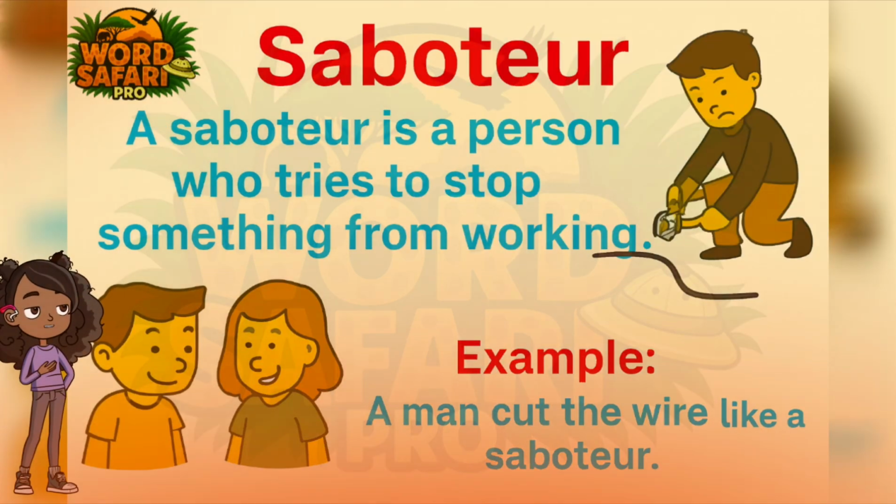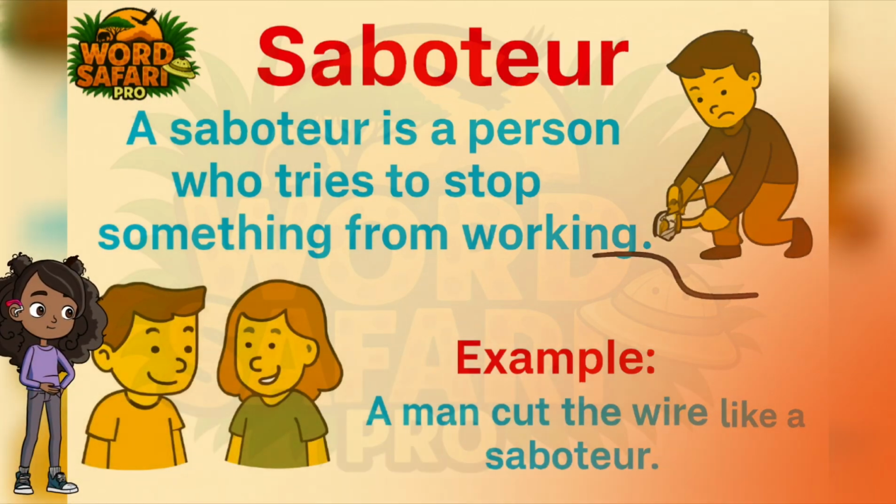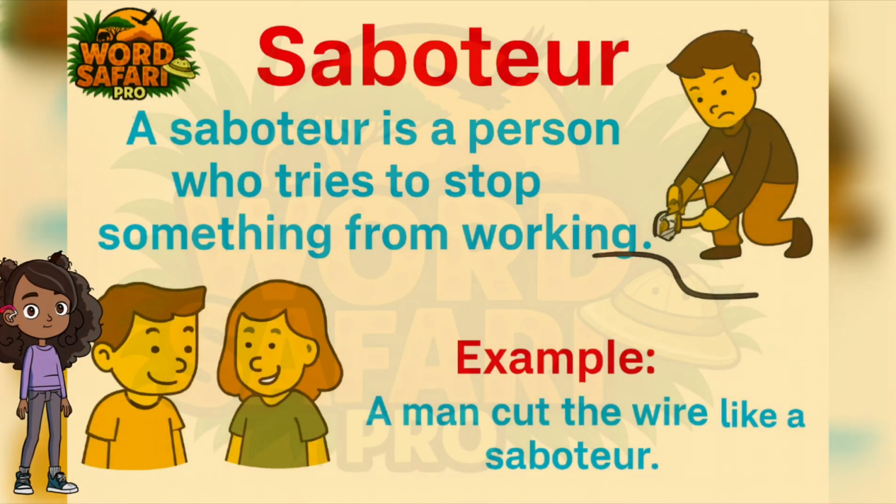The image explains the word saboteur as someone who tries to break or stop things from working. It shows a man cutting a wire and 2 kids watching, helping children understand that a saboteur makes trouble by damaging things.